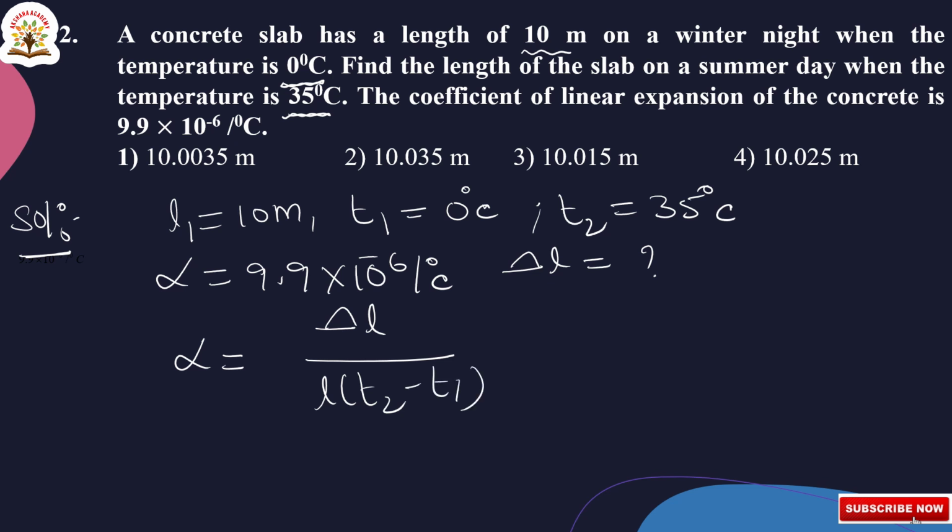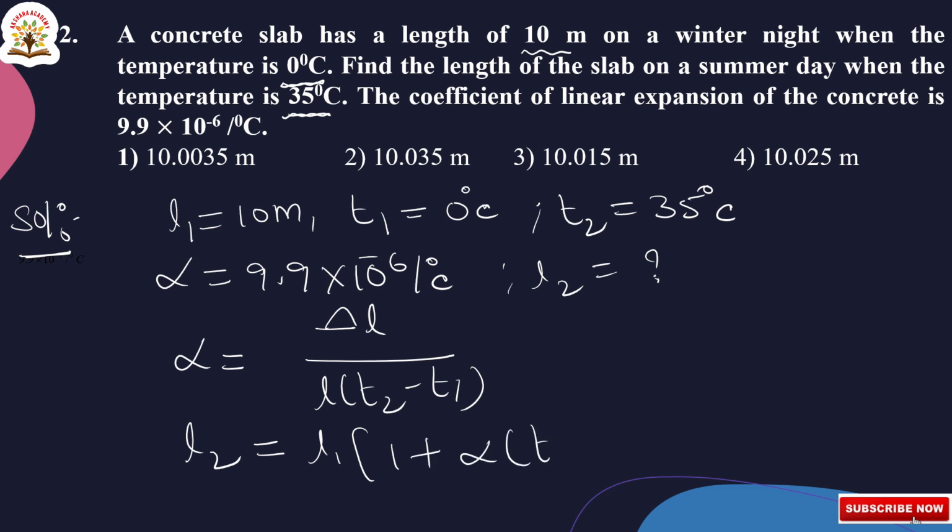They have given L1 and we have to calculate L2. So L2 is equal to L1 of 1 plus alpha into T2 minus T1. Here delta L can be written as L2 minus L1.